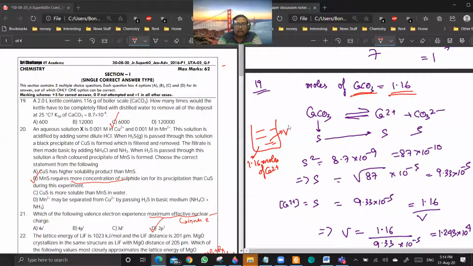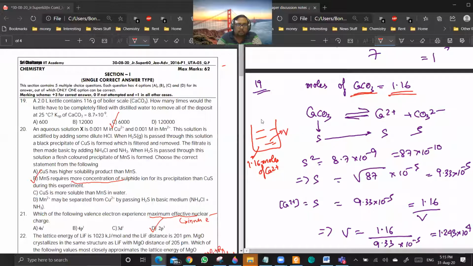See, I am having 1.16 moles of Ca2 plus in whatever water we are putting into the kettle. All the water which I put into the kettle repeatedly, I kept collecting in another vessel. Let us say that the volume is V. In this volume V is dissolved 1.16 moles of Ca2 plus.